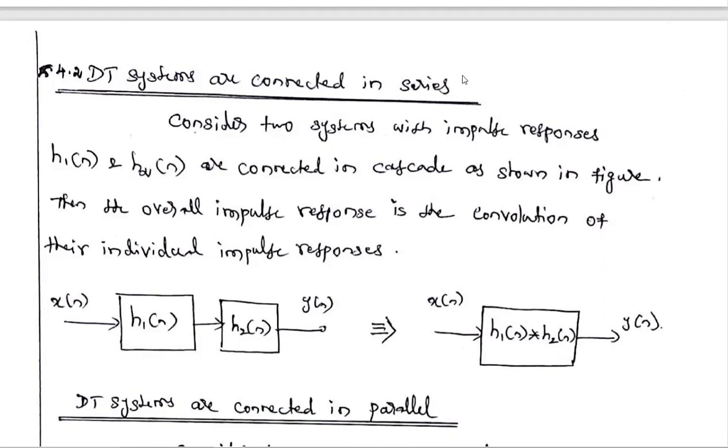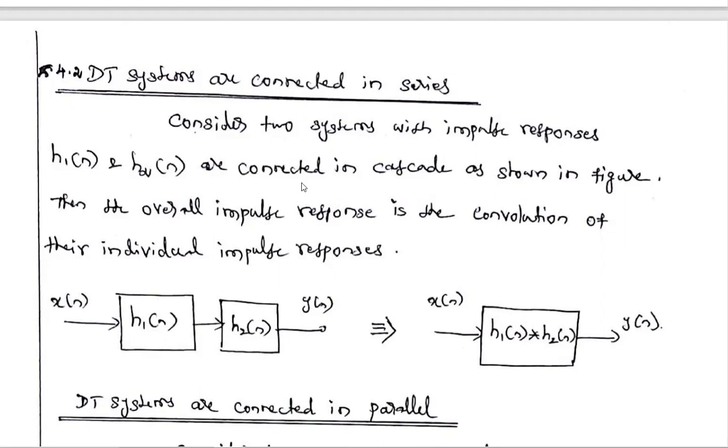In today's video, we are going to discuss the topic of when two or more discrete time systems are connected in series and parallel. That is, what is the overall impulse response of the system, or how to reduce a multi-stage system into a single system.